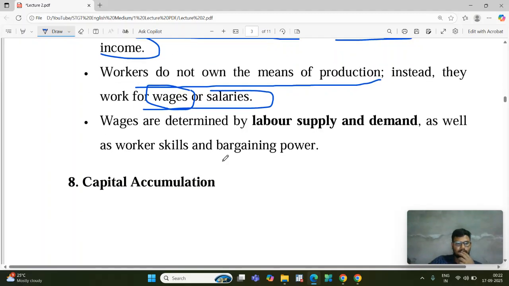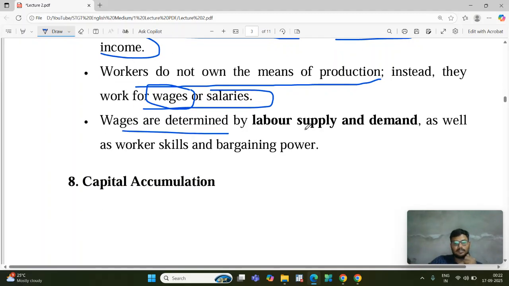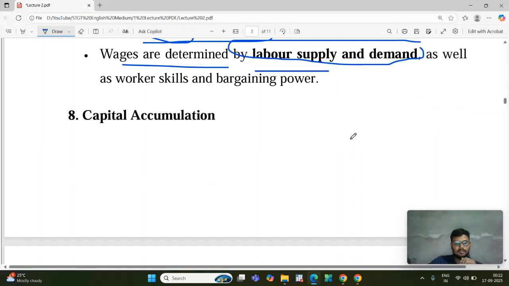Wages are determined by labor demand and supply. If the labor demand is high, then the wage rate will be high. If the supply of labor is more than the demand, then the wage rate will be low. So the wage rate is decided depending on the supply and demand of labor.